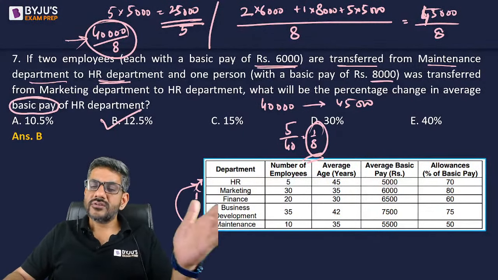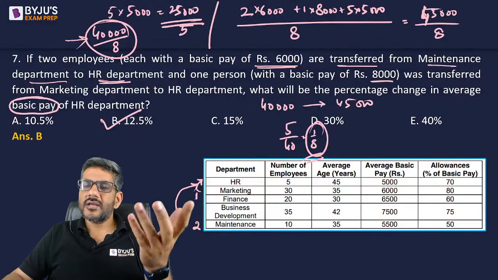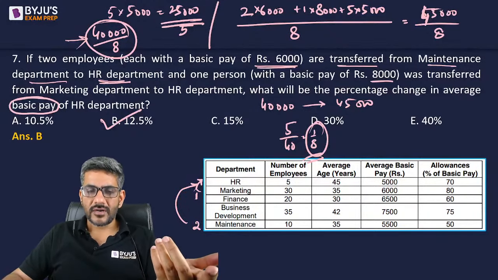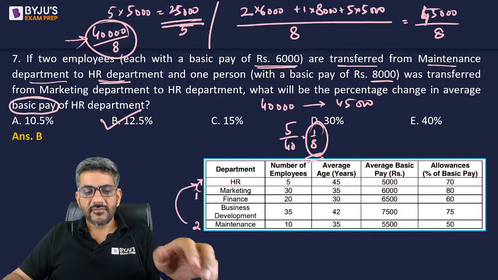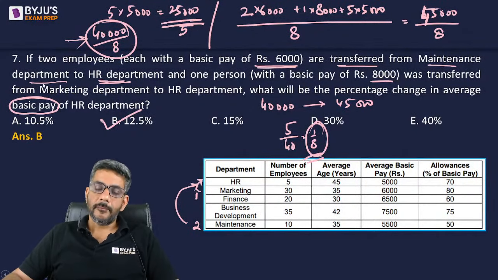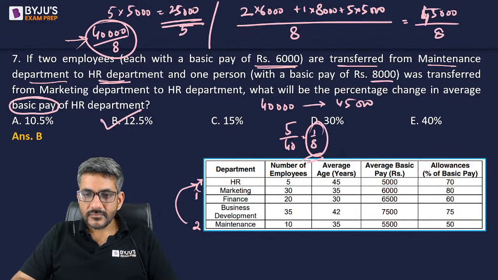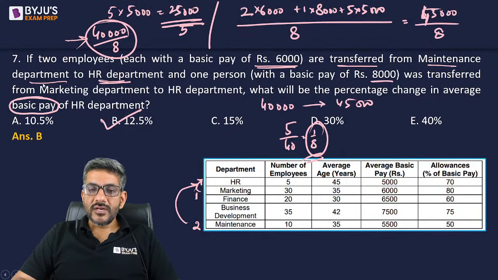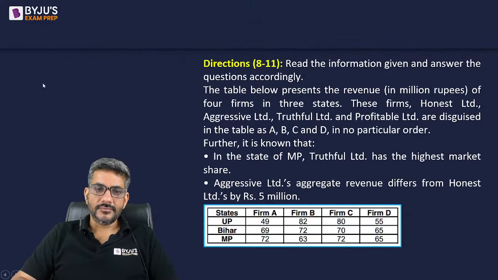Increase is 40,000 to 45,000. From 40 to 45, there is an increase of 5,000 on a base of 40. 5 by 40 is 1 by 8, and 1 by 8 is 12.5%. That gives me the answer as option B now. I hope you all understood my point for question number 7. I'll move ahead from question number 7 now to question number 8 on your screen now.